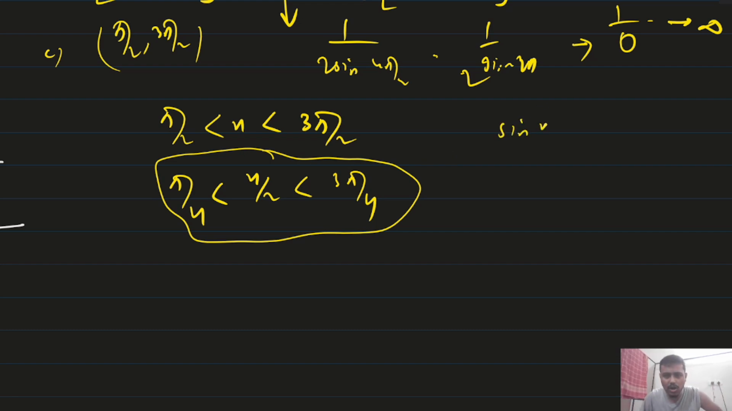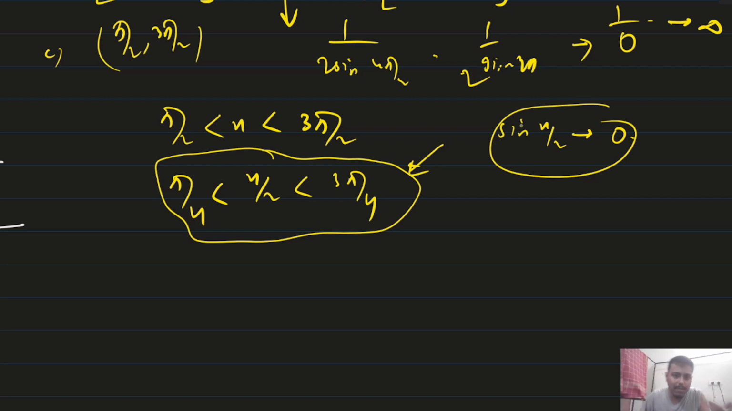It means sine of x by 2 won't go to 0 for all x belonging to this interval. If it won't go to 0, then 1 by 0 won't be infinity. Just think about the class 11 concept of trigonometric functions. See, x lies between pi by 2 and 3 pi by 2.